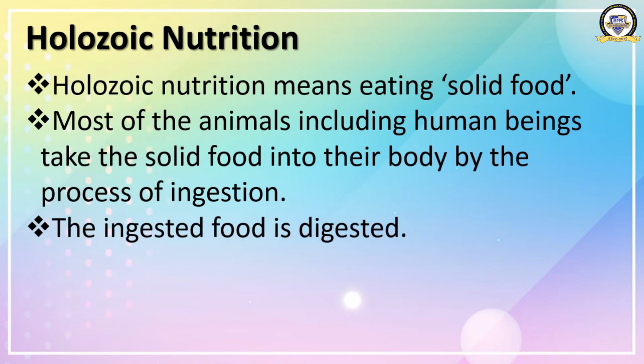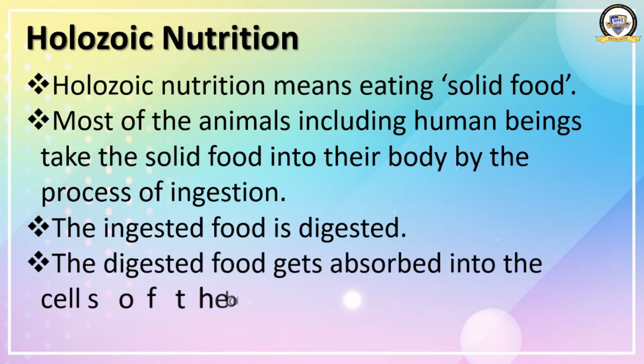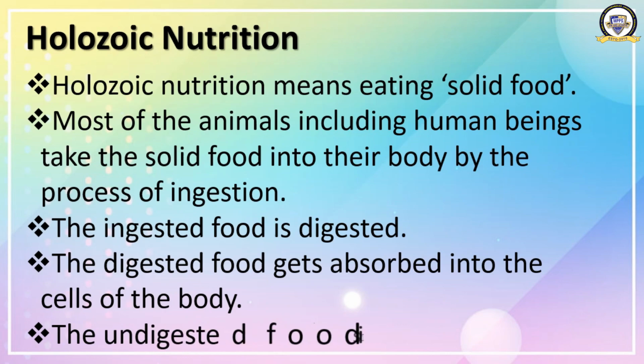The ingested food is then digested. The digested food gets absorbed into the cells of the body. Then finally the undigested food is thrown out. In short, we can say that holozoic nutrition involves ingestion, digestion, absorption, assimilation and egestion.